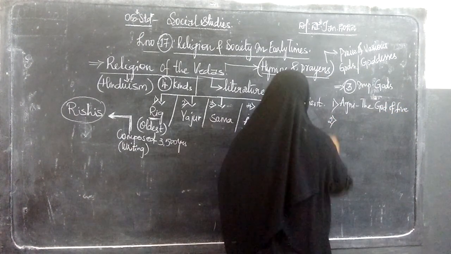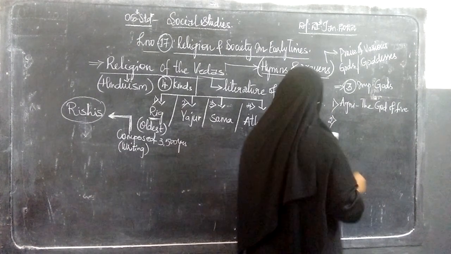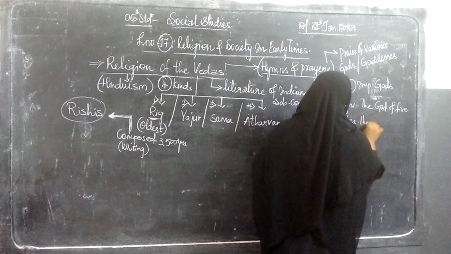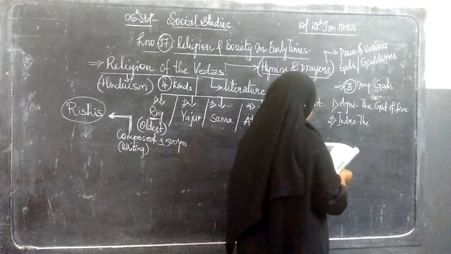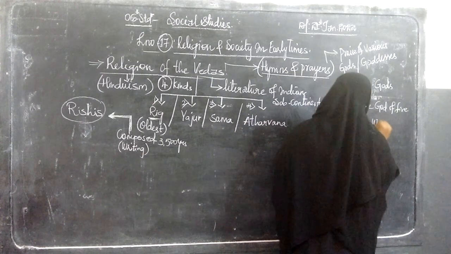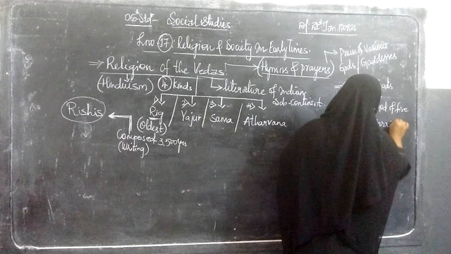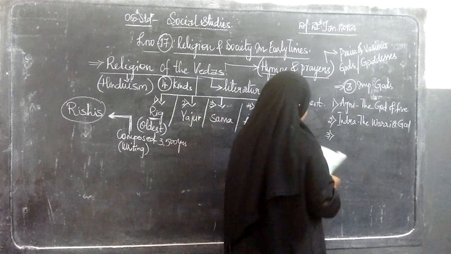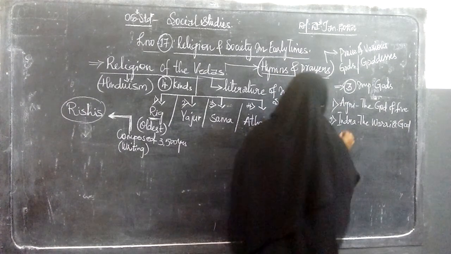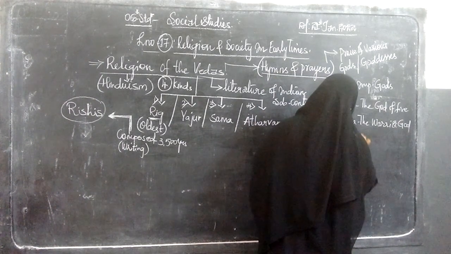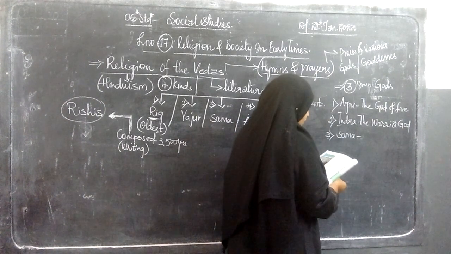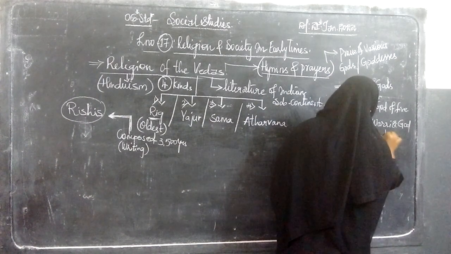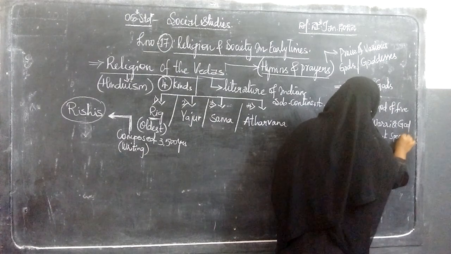The second is Indra, the god of valor, the warrior god. The third is Soma, a plant from which a special drink is made.